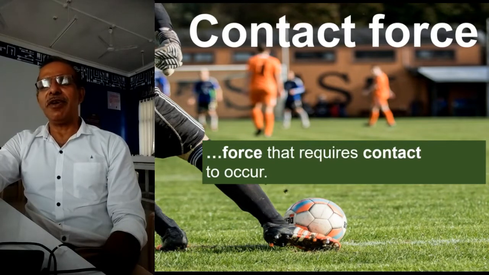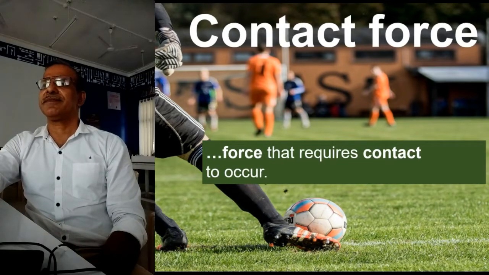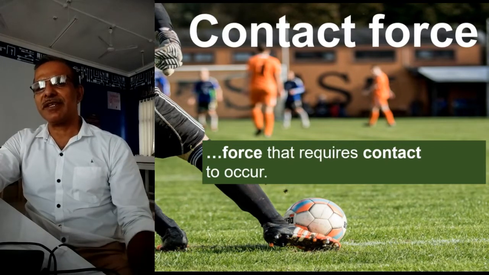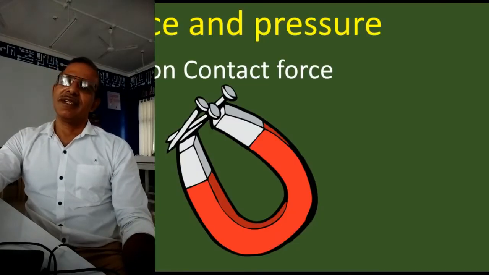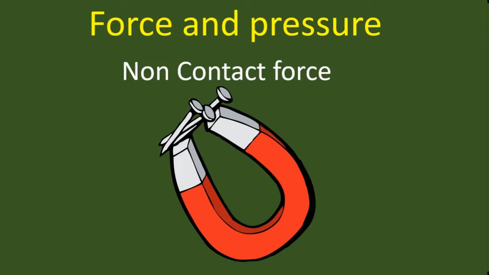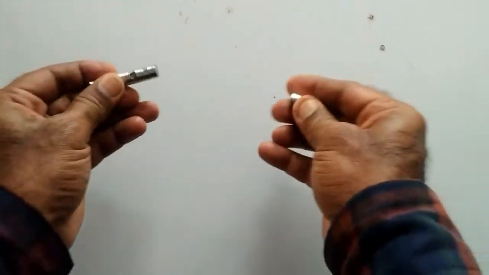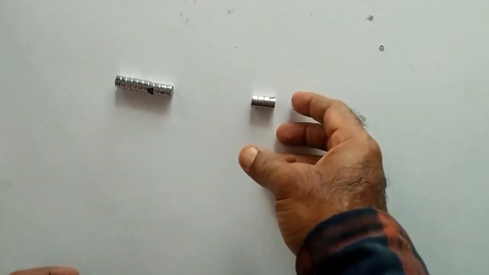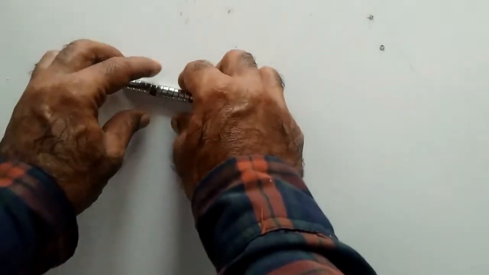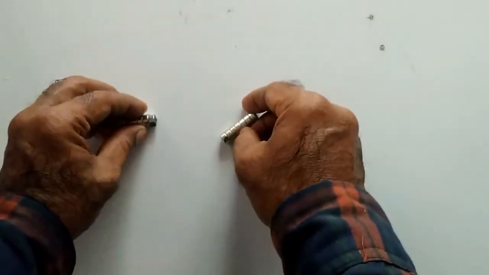Then we have seen non-contact force, right? And what is non-contact force? A magnet with another magnet can repel or attract without having a direct contact. It can attract iron without having a direct contact.